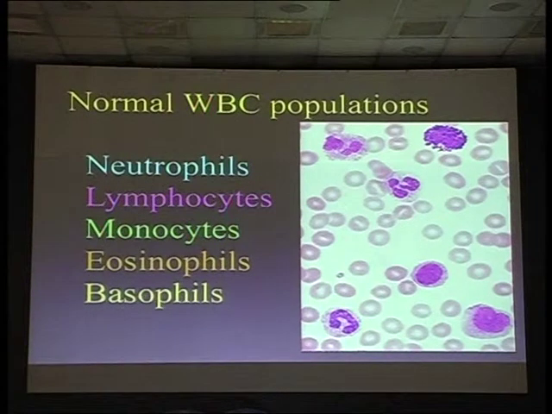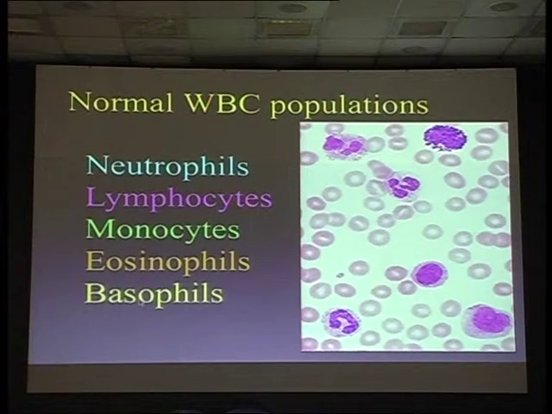So normal WBCs, we have 5 of them: neutrophils, lymphocytes, monocytes, eosinophils, and basophils. This is a basophil where you have large blue granules hiding the nucleus. These are neutrophils, multilobulated, granules are there but no specific color. Eosinophils have a specific eosinophilic color. These are monocytes, this is a lymphocyte, this is a neutrophil.